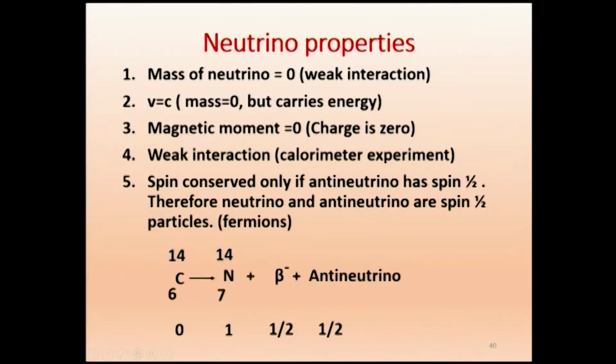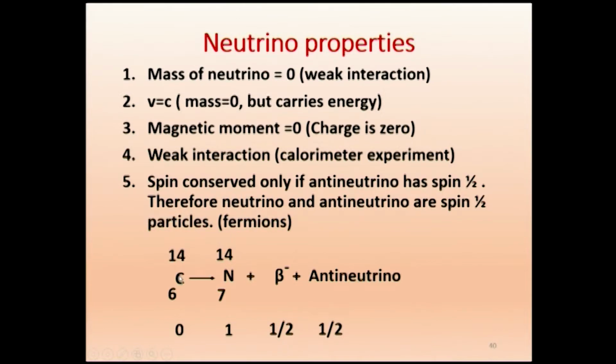For that reason we have to have faith in the neutrino. We are not able to detect it so far, but otherwise we can't explain the conservation of energy. And also only if we include the neutrino as a particle with spin half will we have spin conservation, as we see below. I will come back to that sentence.